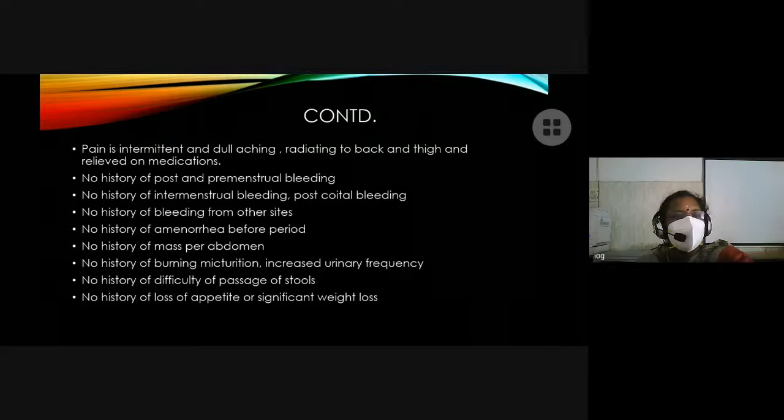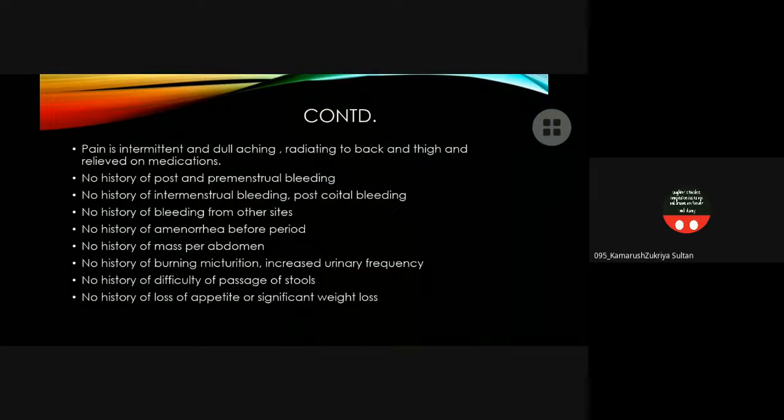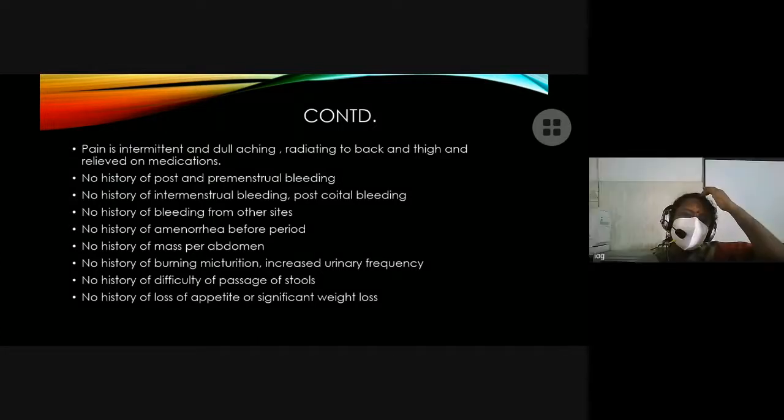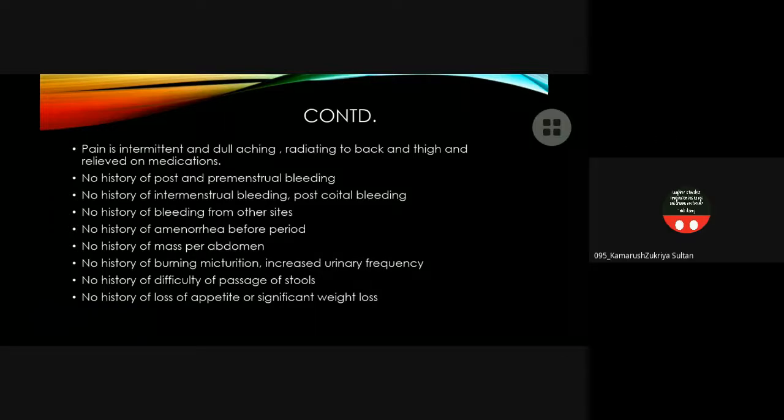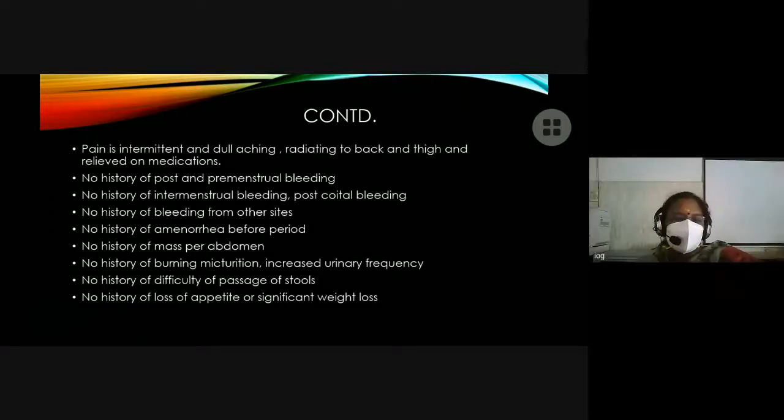Yes, ma'am. Right? Okay. Why did you ask for history of amenorrhea before periods? What does it indicate? Ma'am, since she's a reproductive age female, I wanted to rule out if there were any pregnancy related problems, ma'am. Doctor, again and again, you told me she's 24 years unmarried. Yes, ma'am. Okay. You have to stick to your patient's age, the marital status, and all that before telling about all this, right? Okay, ma'am. It can also be metropathia hemorrhagica. Yes, that's what I wanted. That is the reply I wanted, not pregnancy complications.